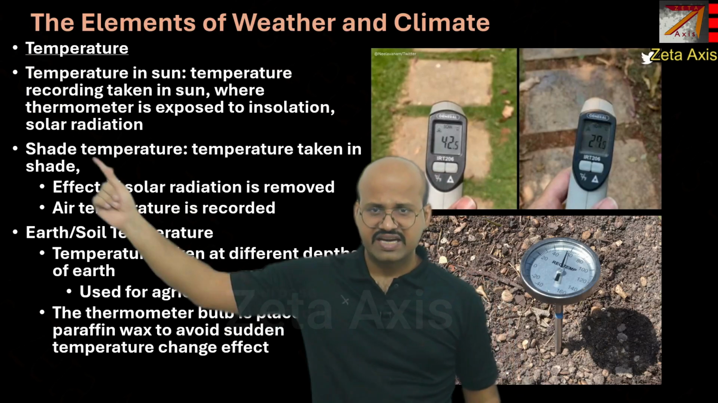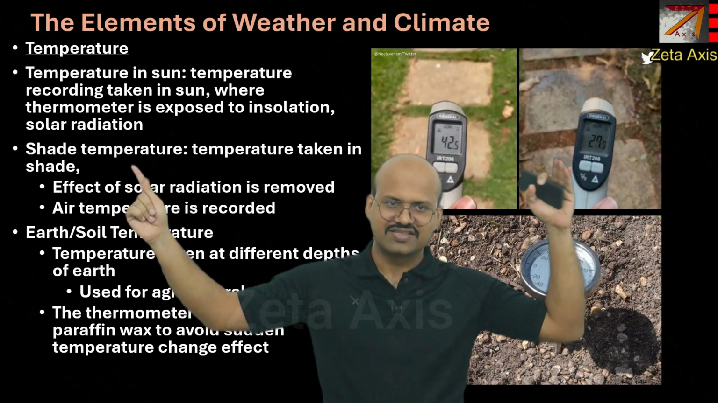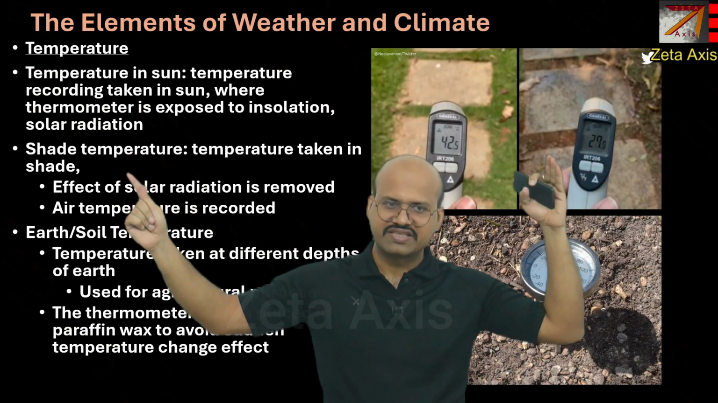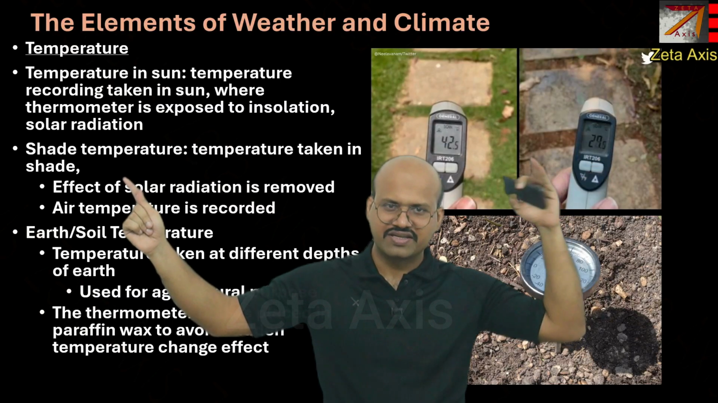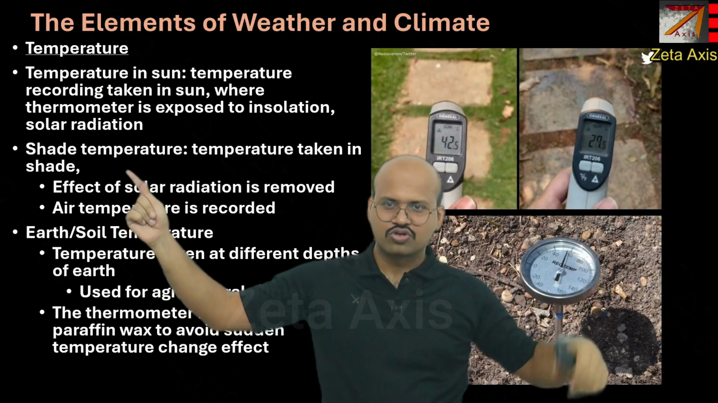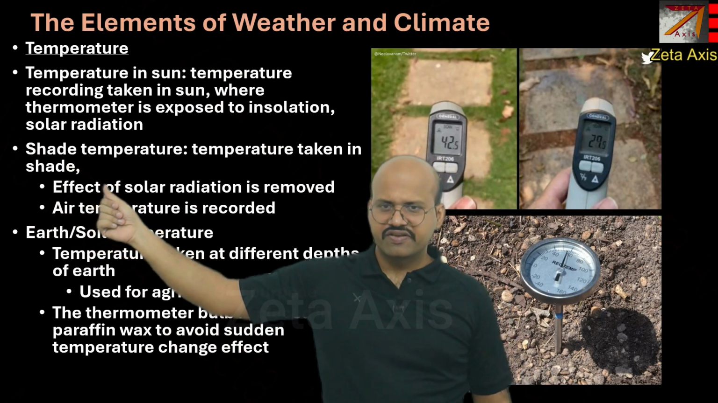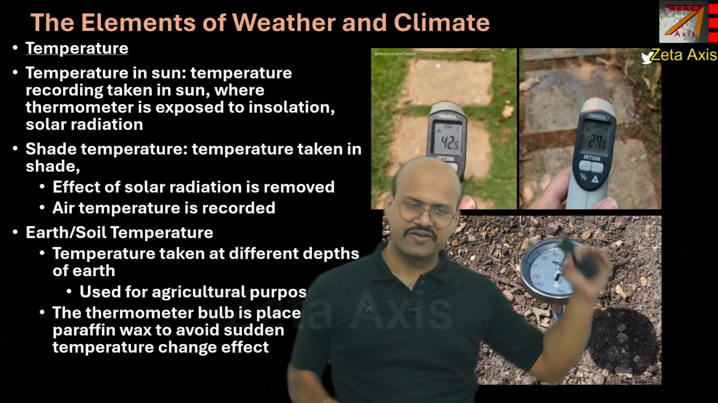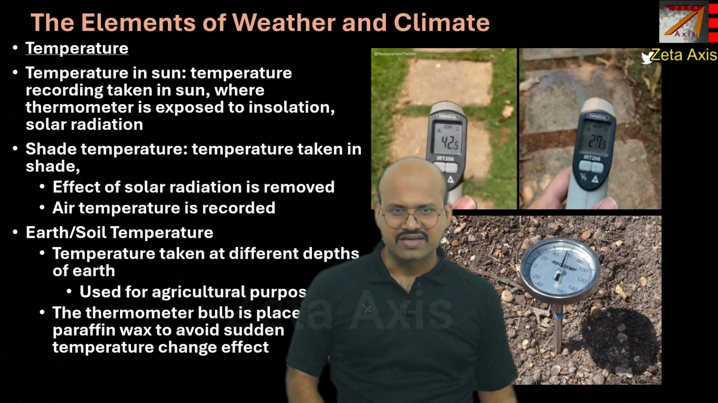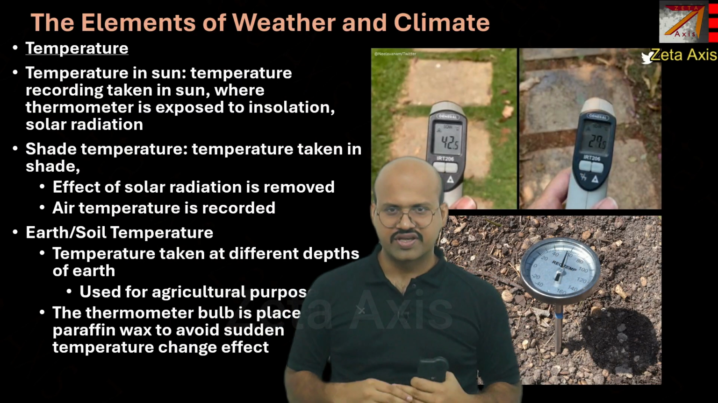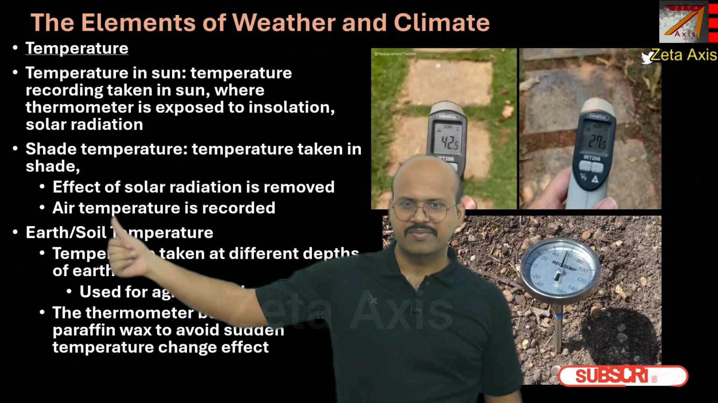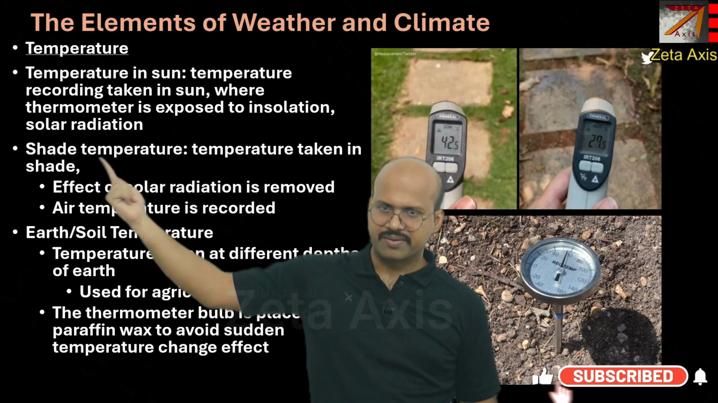Second is shade measurement. So here we can see that this is the second measurement for the same place at the same time, and we can see the difference in the measurement. So this is called shade temperature, the temperature taken in shade. The effect of solar radiation is removed. So the effect of solar radiation which would heat the thermometer is removed over here, and now the air temperature is recorded, and it is called shade temperature.